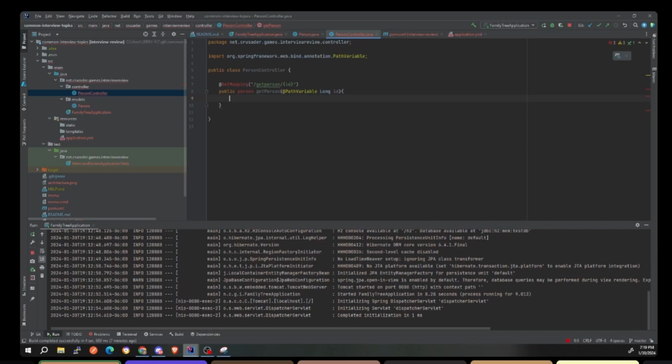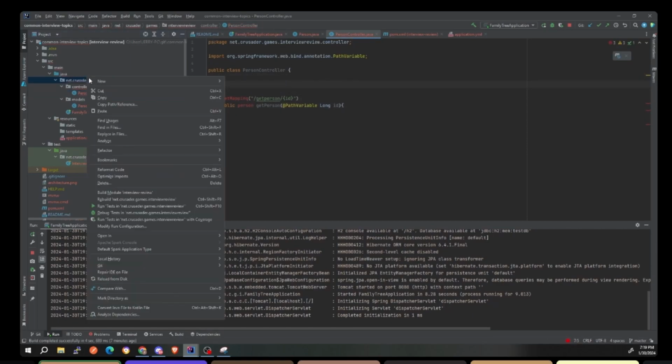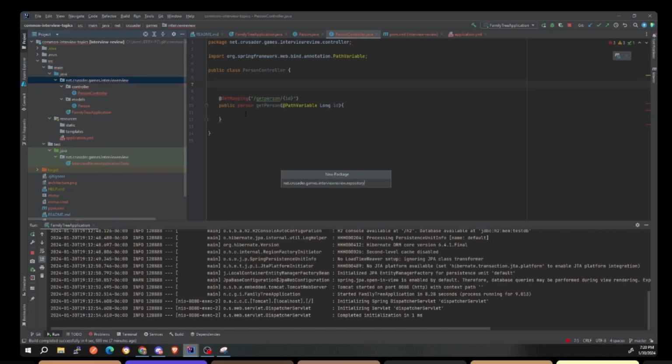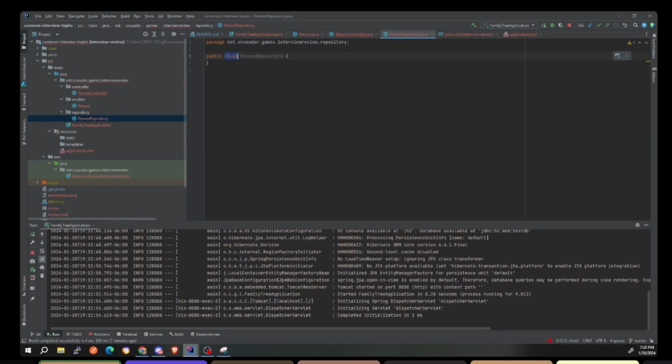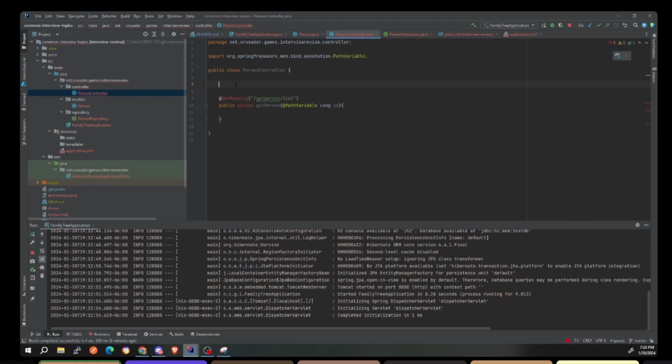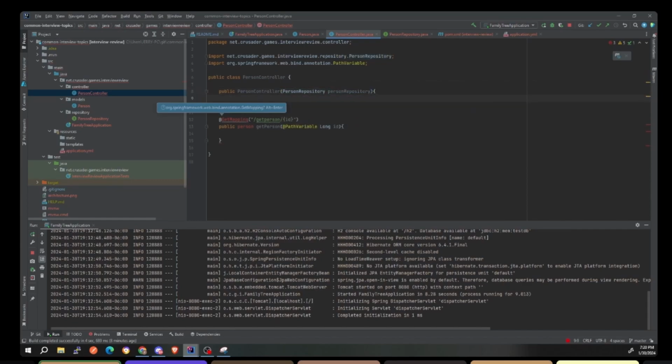And in here we're going to get it from our service. Oh, person. So let's go ahead and set that up. Let's set up a repo real quick. Let me just make this PersonRepository, and here it's going to be an interface. It extends JpaRepository, and it uses a Person, and it's a Long for the ID. Okay, and then once I do that, here in the person controller, I know we like using Autowired, but I prefer to use constructors to inject the dependencies. So this is what I mean: this.personRepository is equal to personRepository. And then I'm just going to create this field.